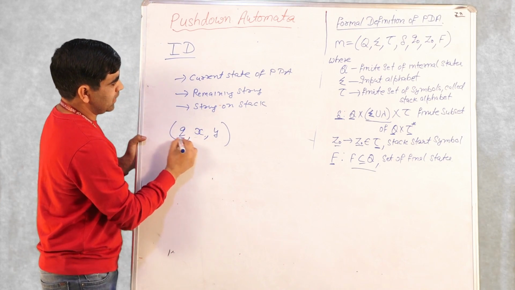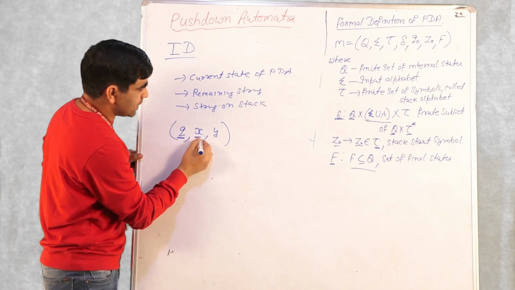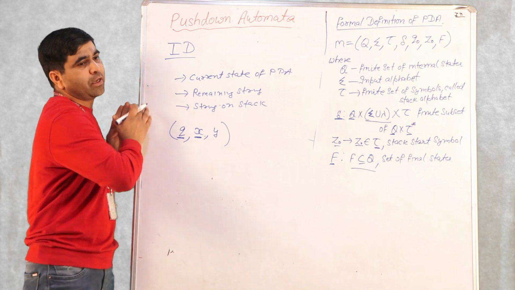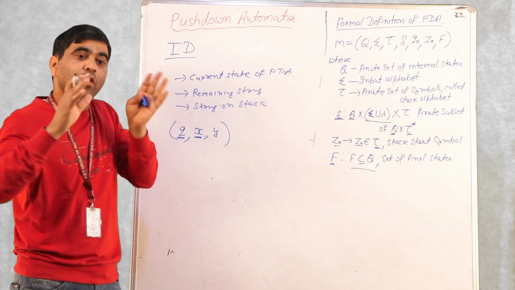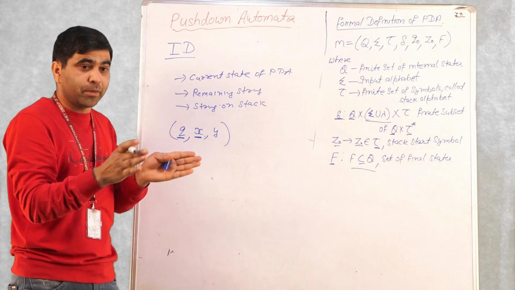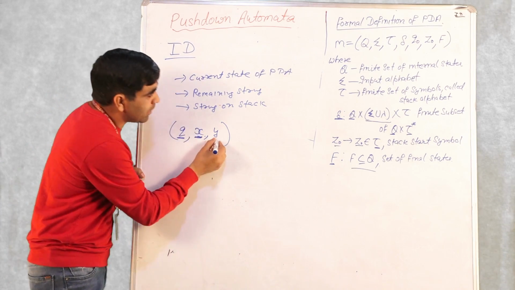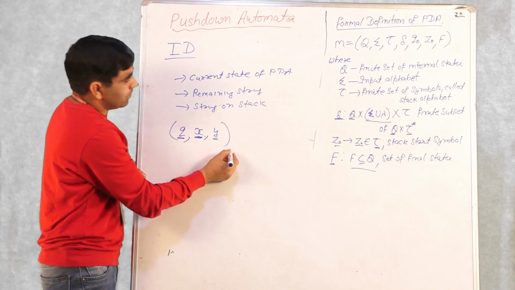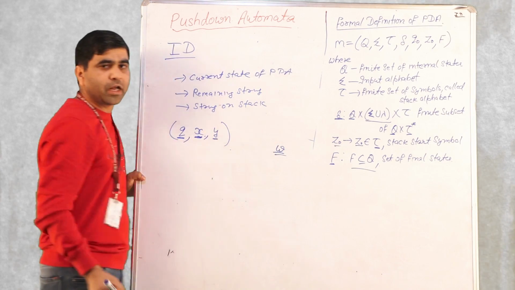So this is the present state of your PDA, pushdown automata. This is the remaining string. There can be many symbols in the string, but some of them are already processed. The remaining symbols which are yet to be processed is X, and this is the present string which is currently on the stack.